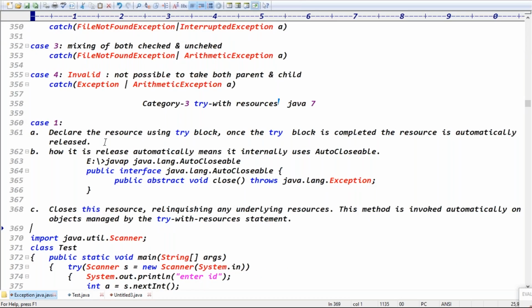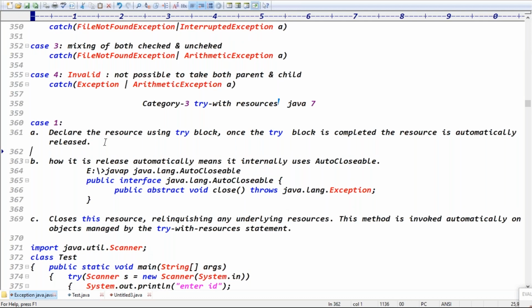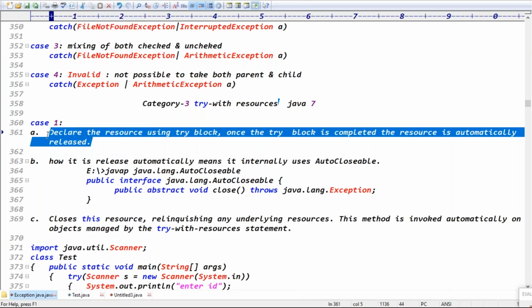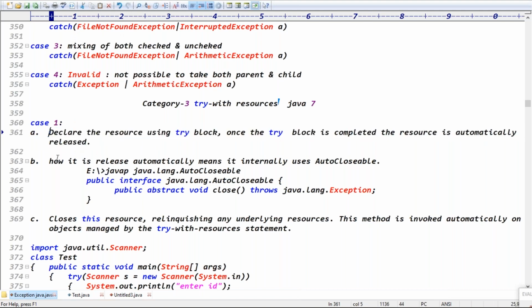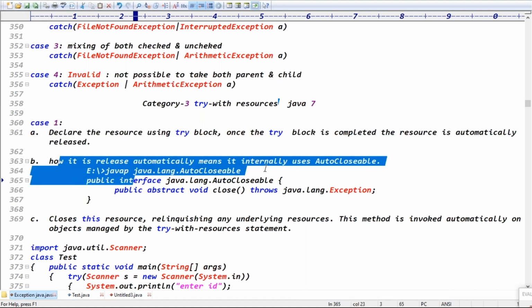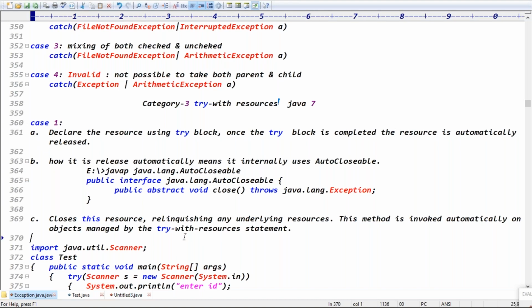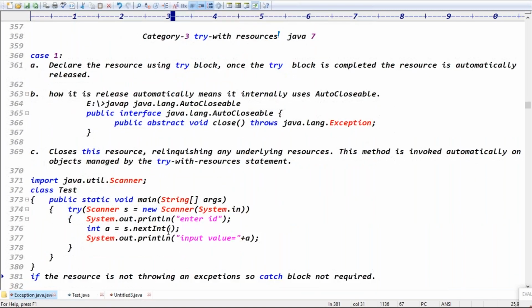Guys, you got clarity about these three points, right? Declare the resource using a try block. Once the try block is completed, the resource is automatically released. Second, how is it releasing automatically? Because of the AutoCloseable interface, the close method is automatically called. Guys, are you clear about the try-with-resources concept?